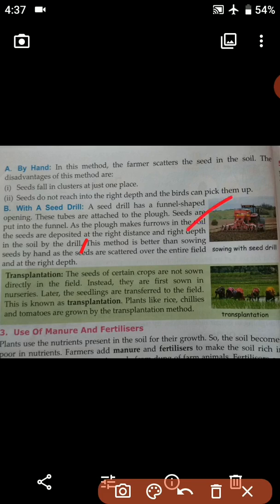This method is better than sowing seeds by hand, because with the help of a seed drill, the seeds are scattered over the entire field and at the right depth.